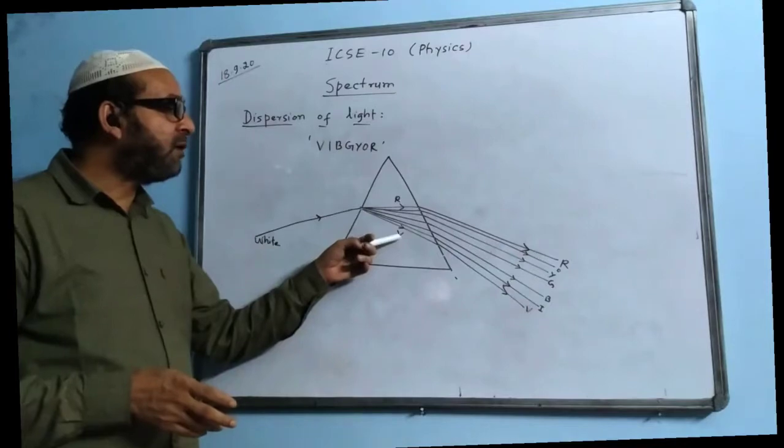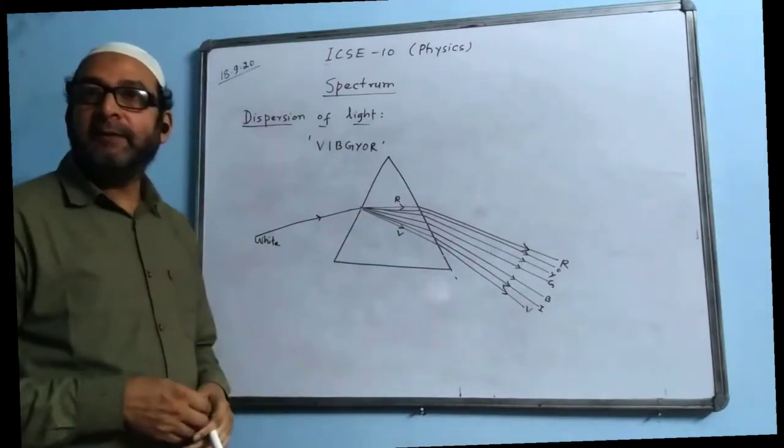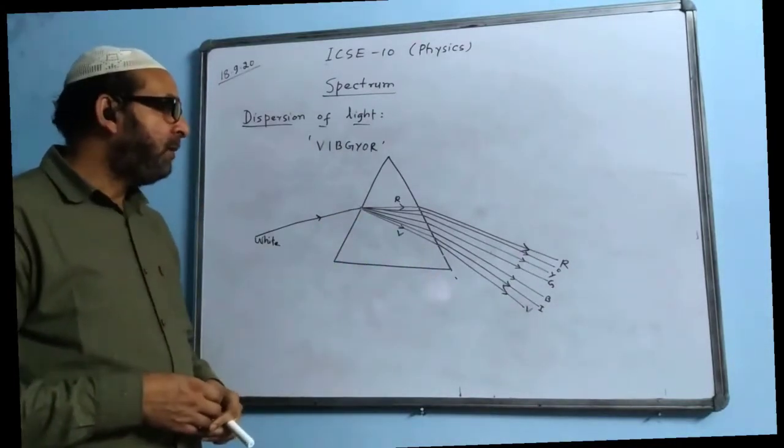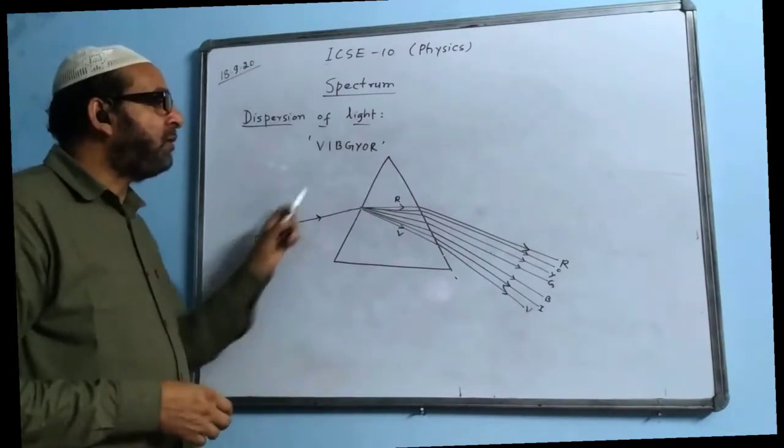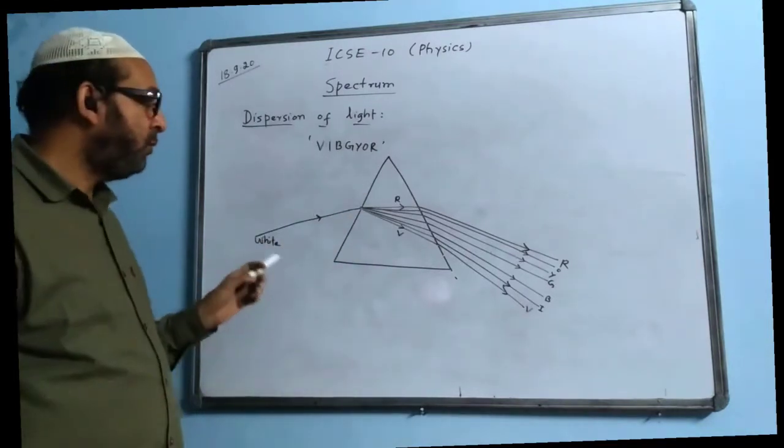Violet travels the slowest, that's why the violet color deviates the most. If they ask you to draw the diagrams, you draw these diagrams. So please copy it in your notebook. This one.